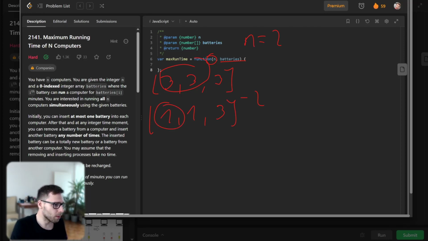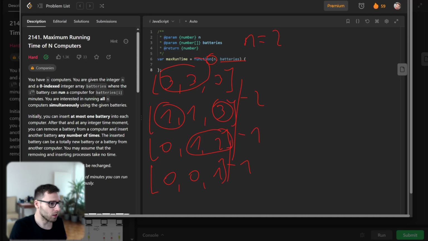So we will pick this battery and this battery. After 1 minute, we have an array of batteries of 0, 1, and 2. And after another minute, we pick these 2 batteries, and we will have 0, 0, and 1. So we need to output the sum of total running time, which in this case is 4.